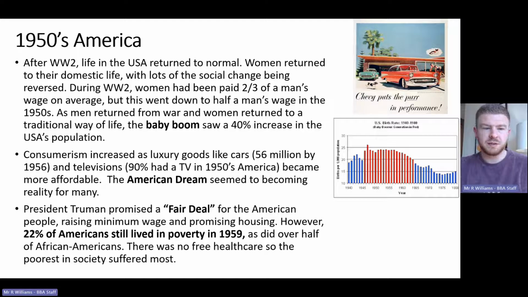One of the presidents in the 1950s is President Truman. He promised a fair deal for the American people. He raised the minimum wage, which is done by all of the presidents that we mention in this part of the course, and he also promised an increase in housing.